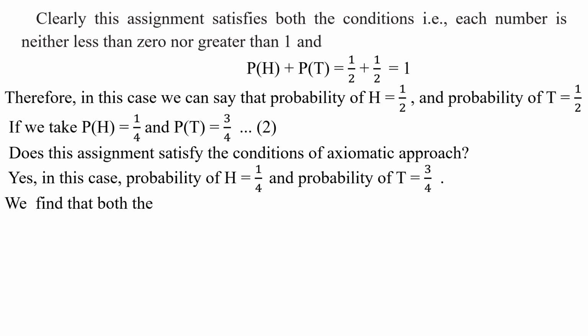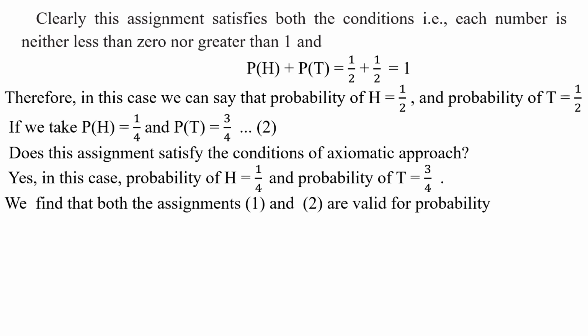We find that both the assignments 1 and 2 are valid for probability of H and T. Okay, my children. This is the second assignment. Previously we had discussed the first assignment. P of H is equal to 1 by 2. P of T is equal to 1 by 2. Both are valid assignments.